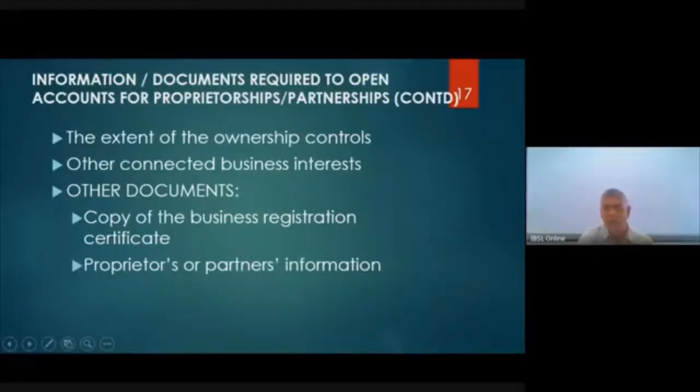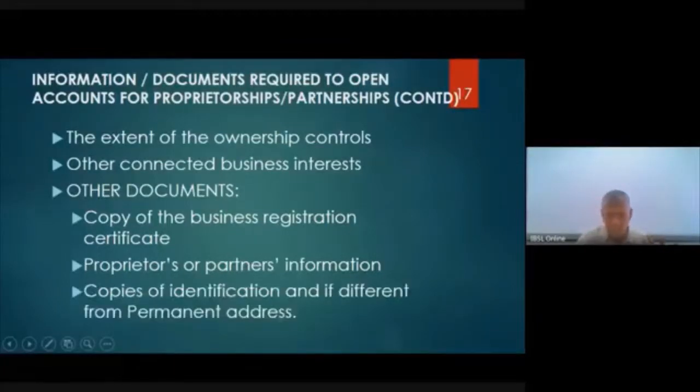Proprietors or partners information, you get his address, all the information. Copies of identification of the addresses if the address is different from the permanent address, in the identification documents we have talked about earlier. Right.